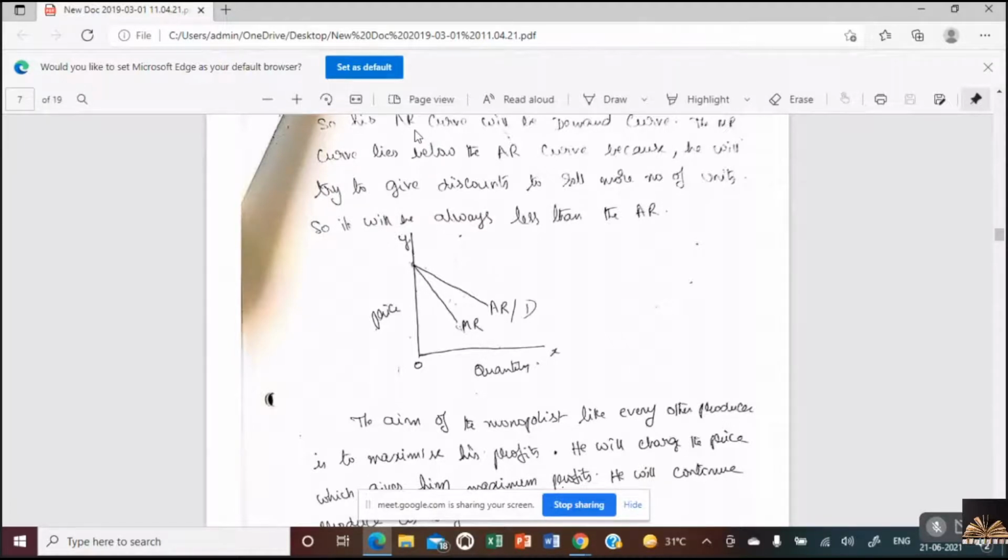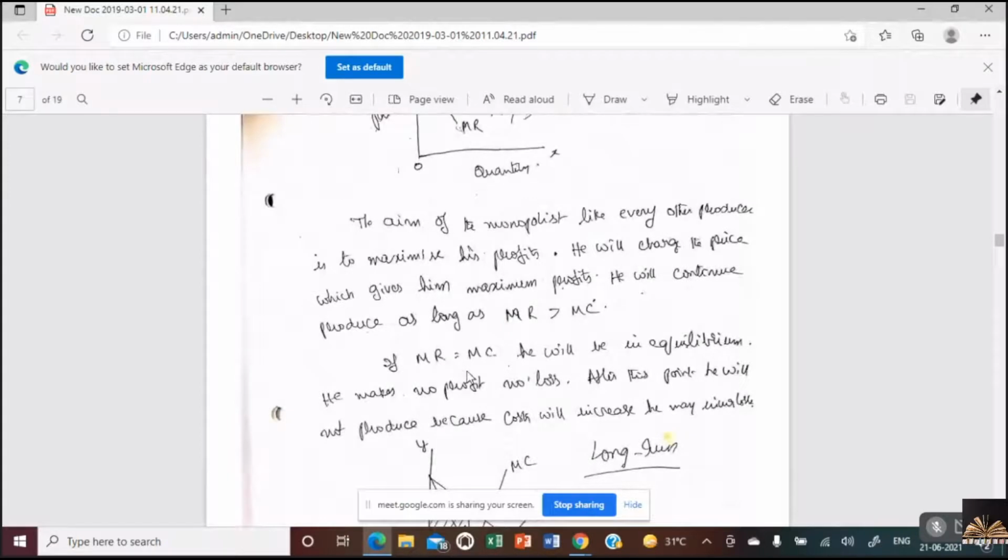When he reduces the price, his sales increase. And always remember, in monopoly, the MR curve will be below the AR curve. Why? Because if he wants to sell one extra unit, he has to reduce the price. This is known as marginal revenue.